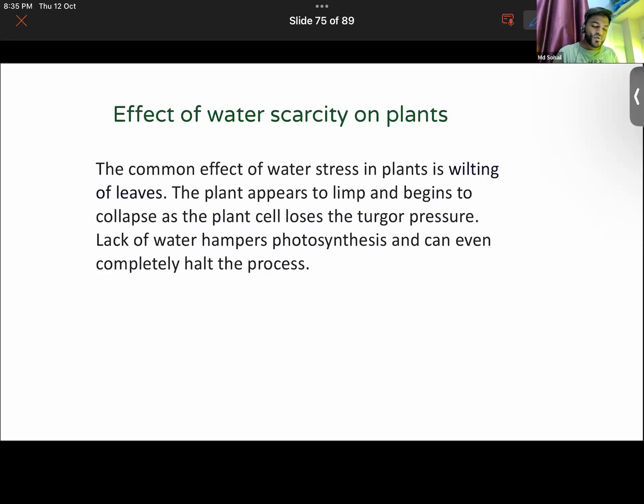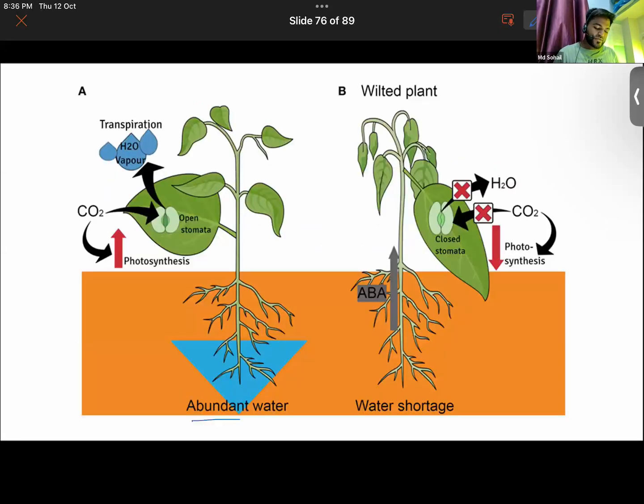Have a look at the two plants here. Plant number A is getting a sufficient amount of water, thereby it is able to perform photosynthesis and the process of transpiration as well. Clear so far? Plant A looks fresh and in good health. Plant B has wilted leaves, looks weak, like it is about to die. Look at the stomata of the two plants.